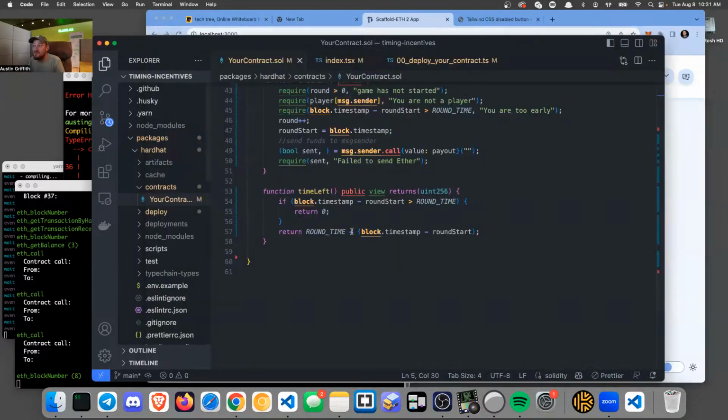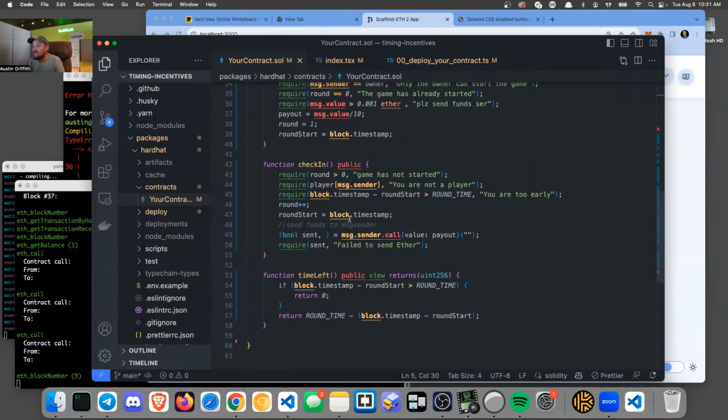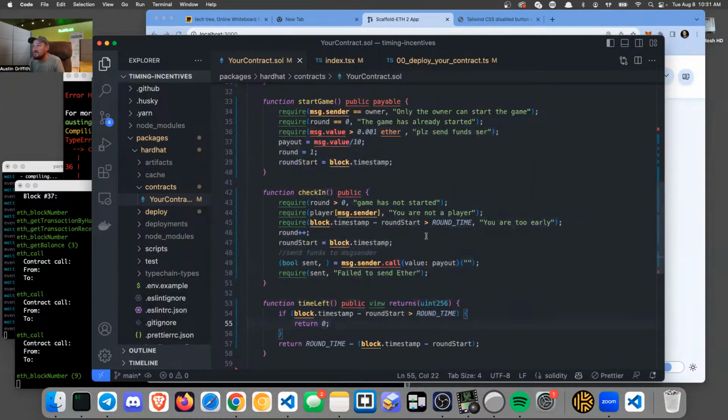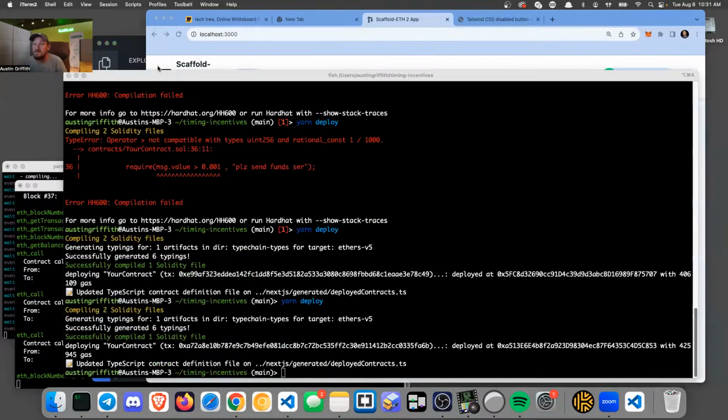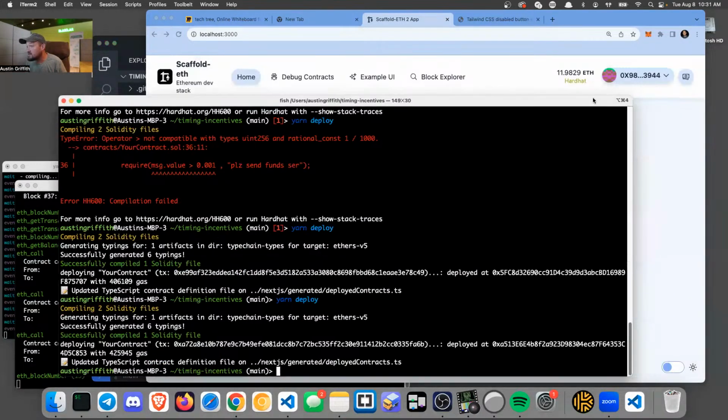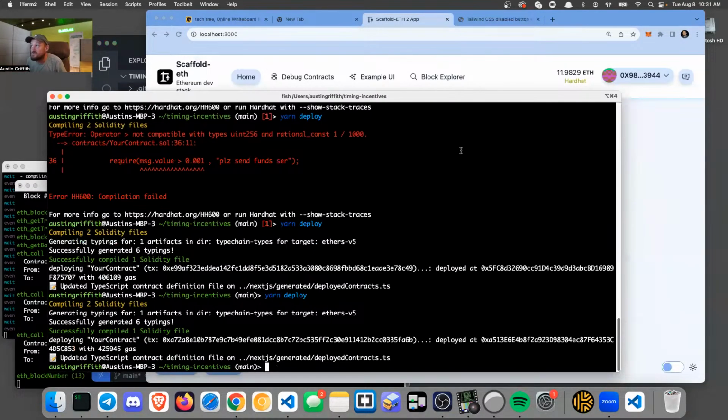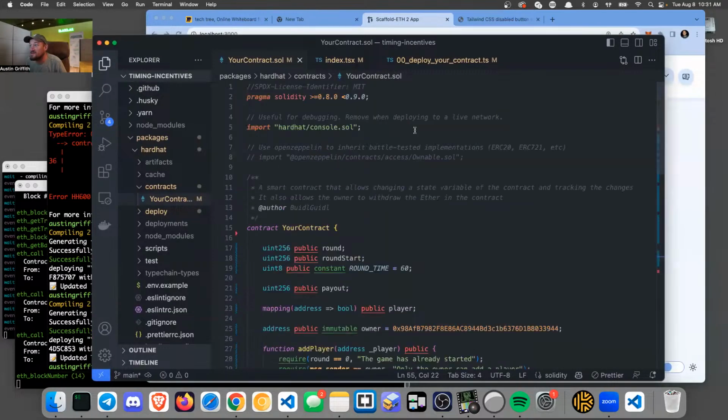All right, I think we basically have it working. We probably want to put some events on this and then be able to follow the events of users being added and the start game and a lot of other things. But for now, let's just go with this. Let's ship this to a public network next, and then let's see how this runs out there. I think it only cost me like 50 cents or something to deploy this to Optimism. So I probably will just put this out on Optimism, on a real public network.